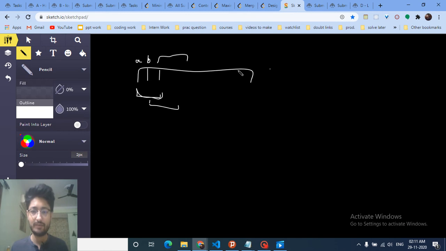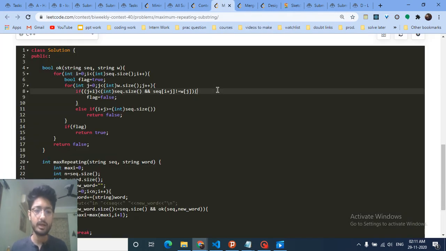So that's why, if the length of the sequence is n and the length of the word is m, then for every n you have to match with m, so n into m operations. But it can be done, and that's the whole trick.